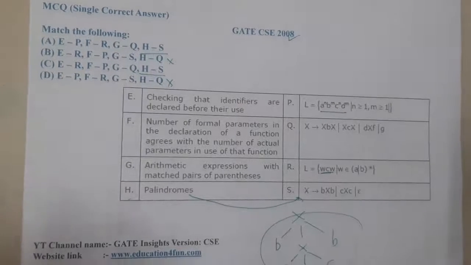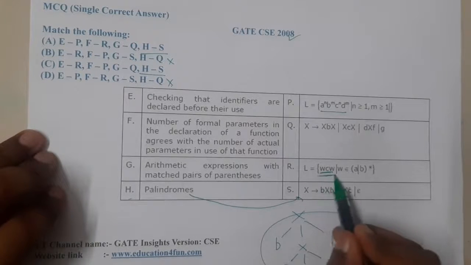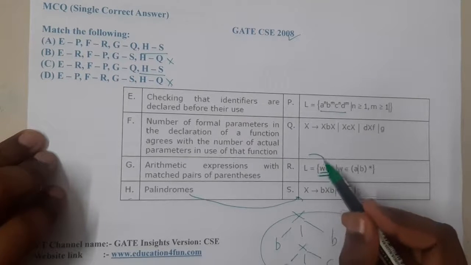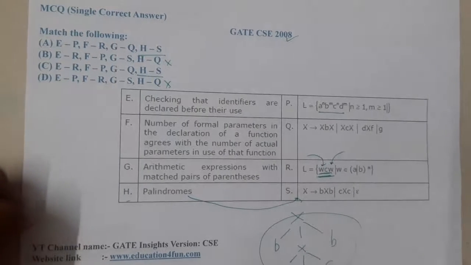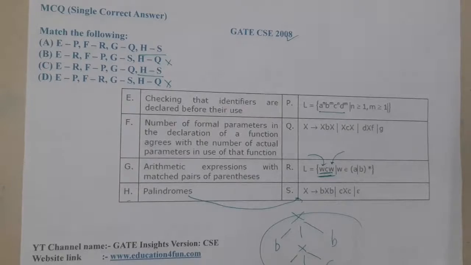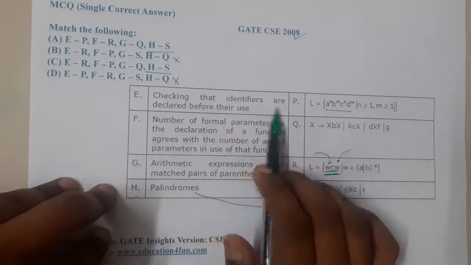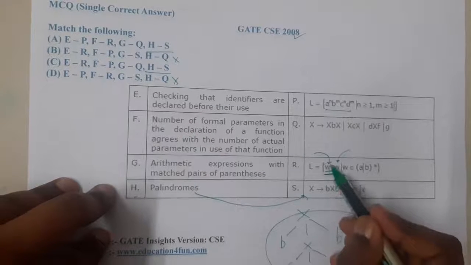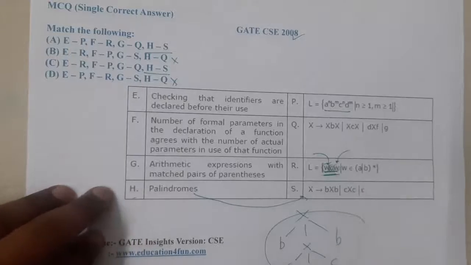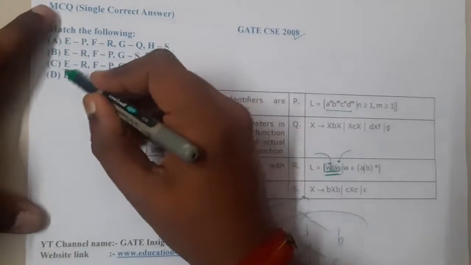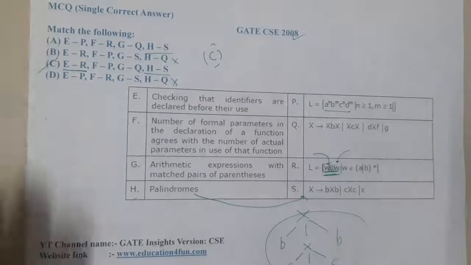After pausing the video, I noticed one thing, guys. What is at the start is the same as what is at the end. Based on that observation, can we conclude that as E? Option E says checking that identifiers are declared before their use. They declared something, and after some point they are checking them again. So with that analysis, we can conclude C as the correct answer, and to be clear, C is the correct answer only, guys.